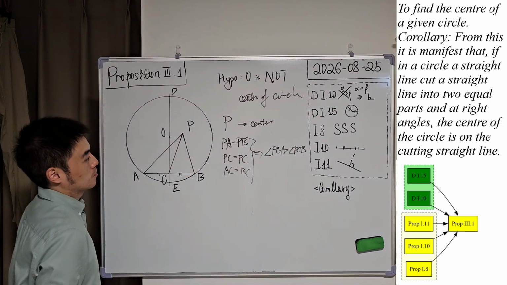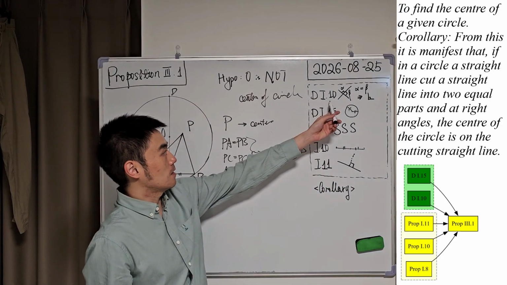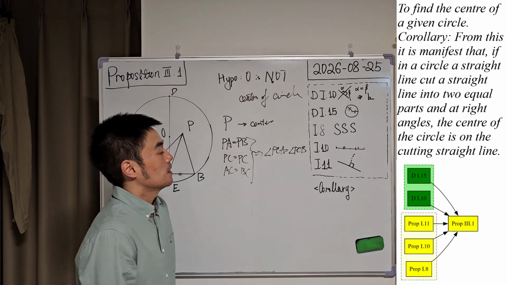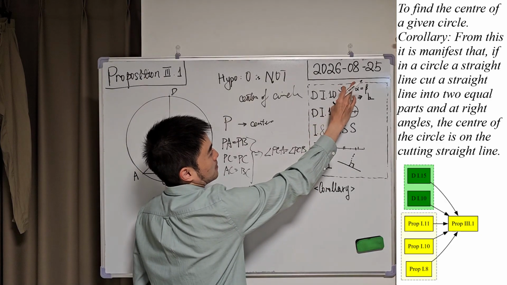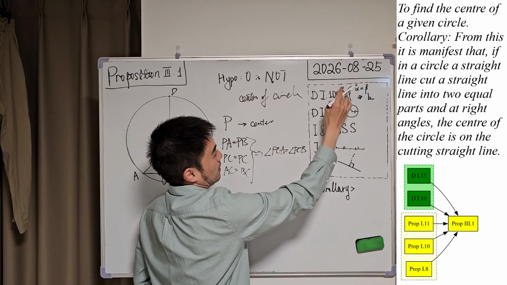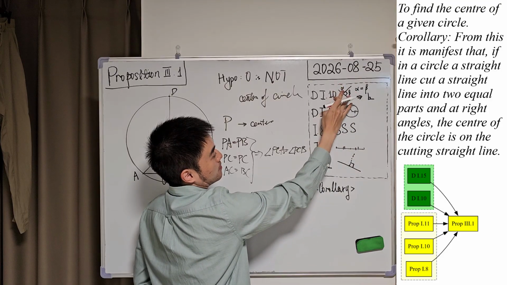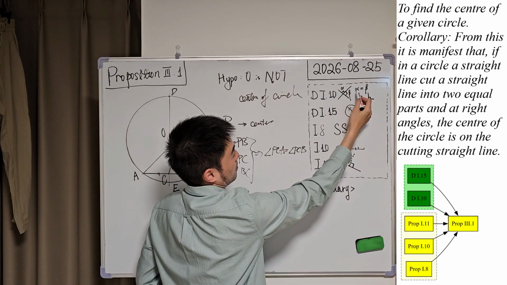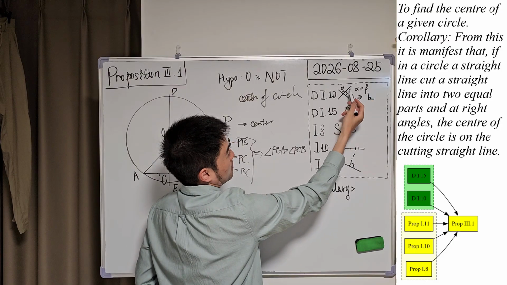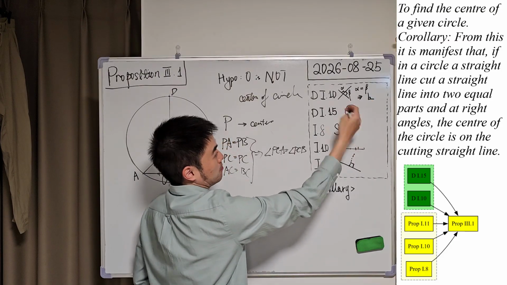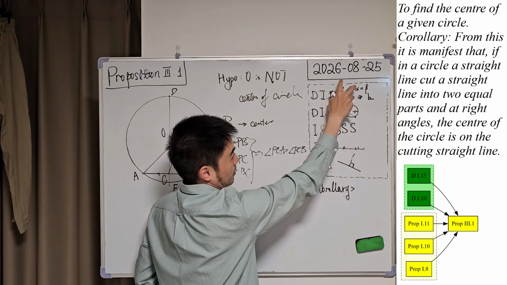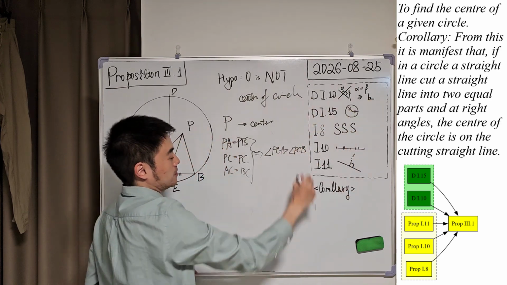These two angles are equal. And please recall definition 10 from book 1. If two straight lines are meeting with each other and the two adjacent angles are equal, so for example alpha is equal to beta, then these two straight lines are perpendicular to each other and these two angles are right angles. This is the definition of right angle.